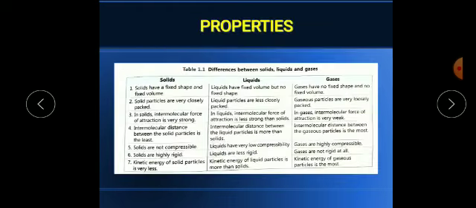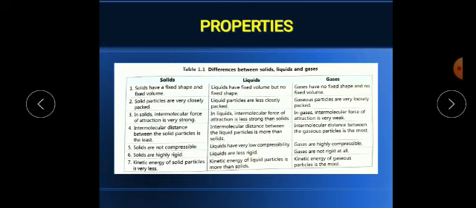Now what is the fifth point? The fifth point is that solids are not compressible. We cannot compress a duster, we cannot compress any wooden chair or bench or table. But liquids have low compressibility, but we can compress liquids. Gases are highly compressible, as we can say we are using LPG, CNG and all. In these, gases are filled in the compressed form.